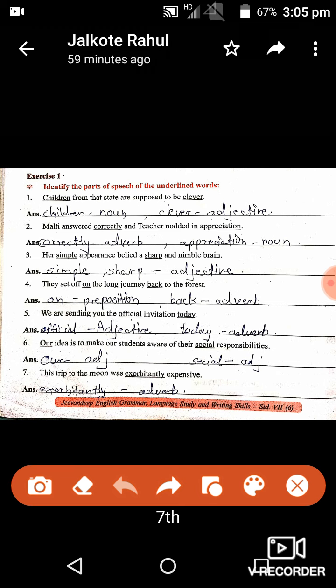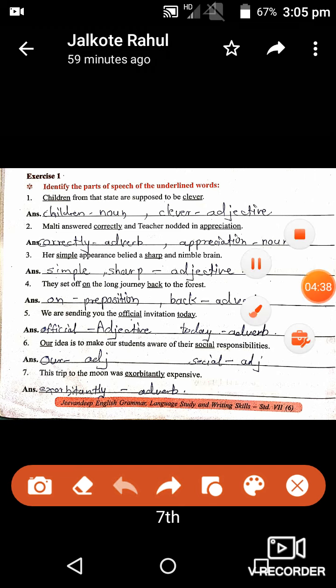The next, 7th number: this trip to the moon was exorbitantly expensive. Exorbitantly is a what? Adverb. Why is it an adverb? Because it is modifying a verb, or you can say it is helping an adjective or another adverb. So now it is modifying the adjective. That's why it is called adverb.